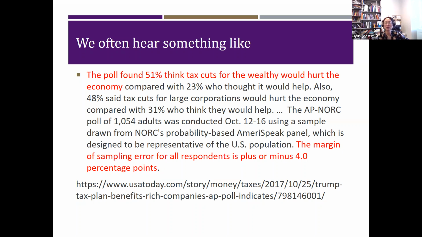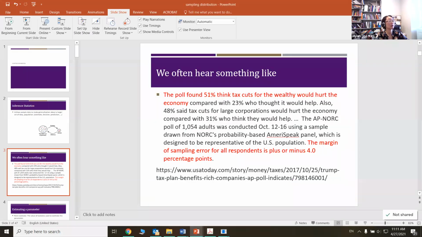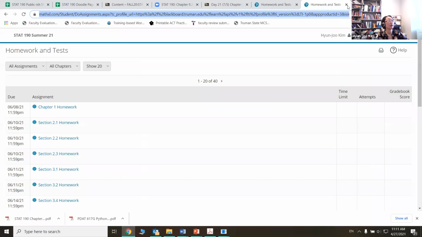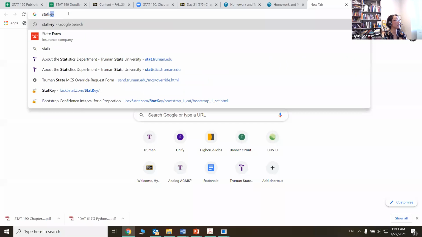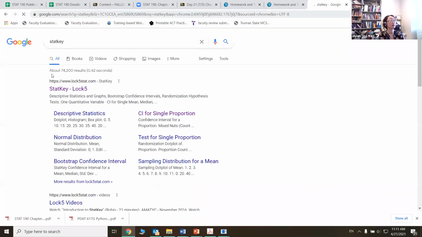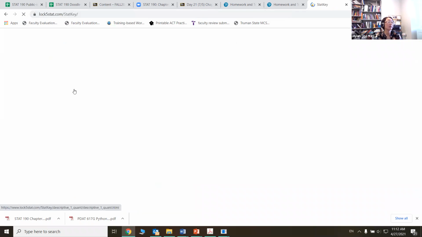I'll show you an interesting website called StatKey. So I'm going to get out of here, and then here I will just put StatKey. Then the very first one is called StatKey Lock 5, so I'm just going to click that.